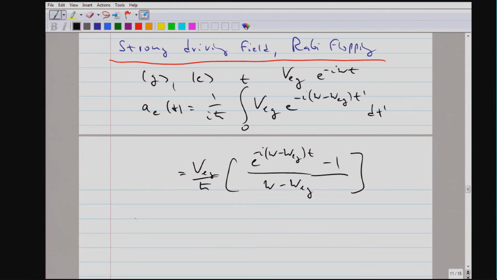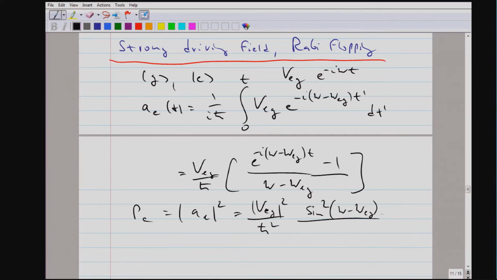Okay, we are interested in the probability in the excited state, so we take the above expression and square it, and we find the well-known result with sine square divided by omega minus omega Eg.